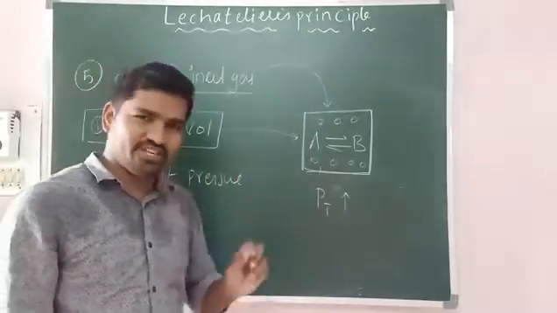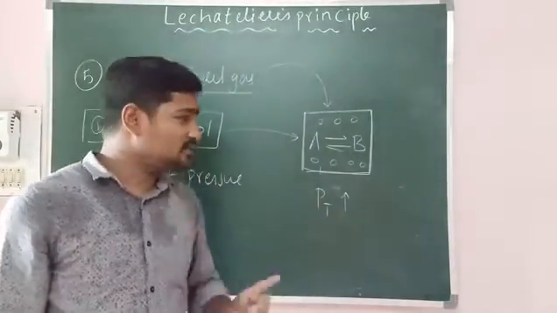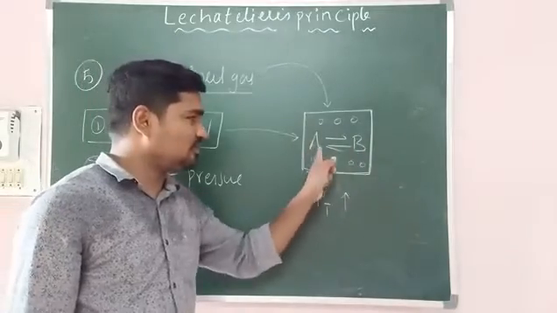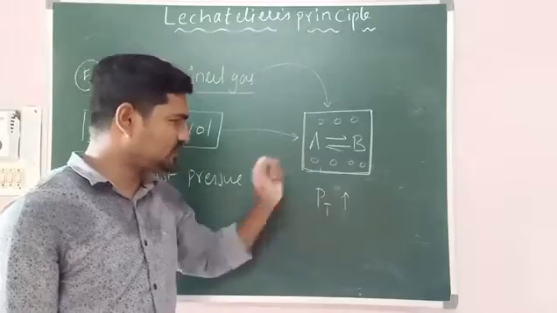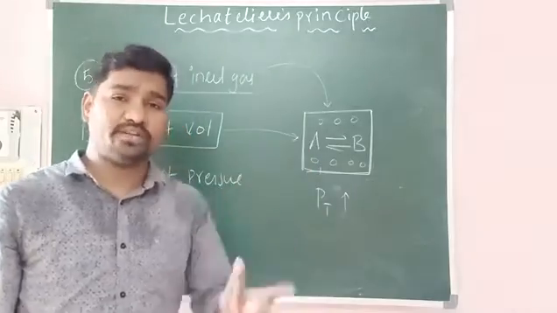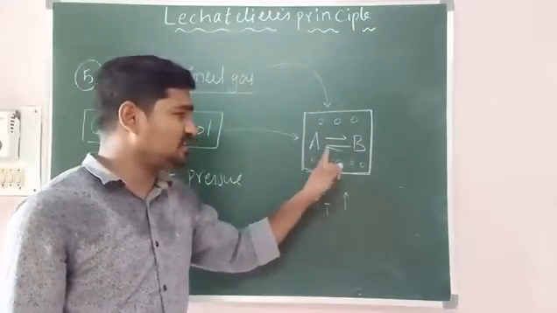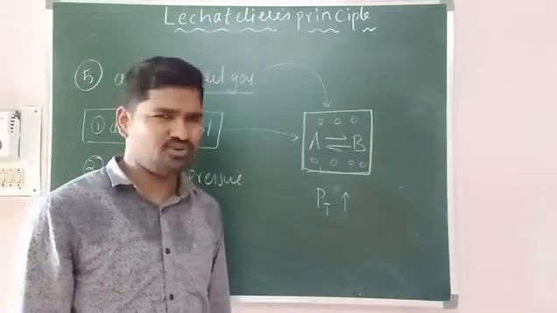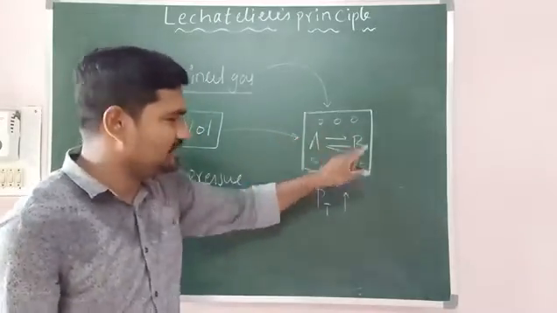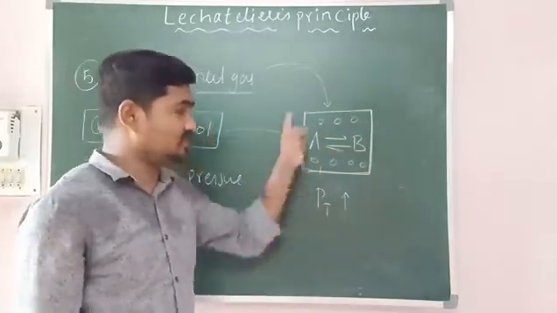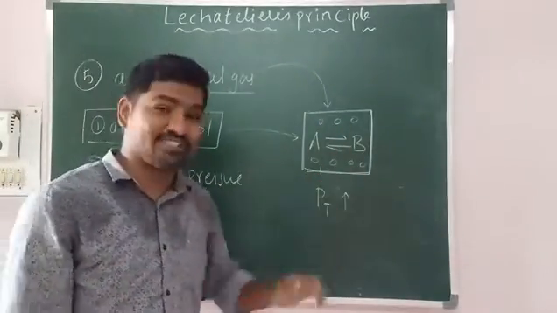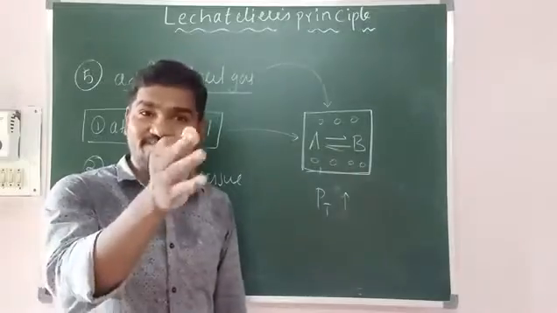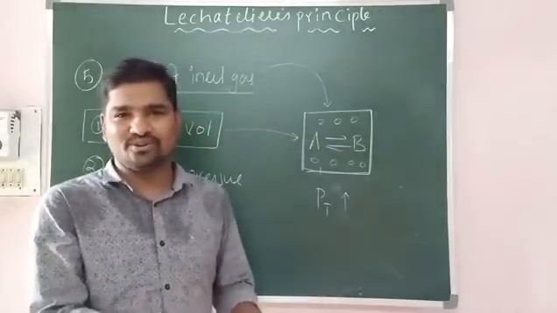If the total pressure of the container is increasing, are the numbers of moles of reactants and products getting affected? No. That means I'm talking about in terms of pressure. So in terms of individual pressures of A and B, are they getting affected? No. So the individual pressures of A and B will remain the same, but the total pressure of the container is increasing. Total pressure of the container is increasing, but individual pressures are not getting affected. When individual pressures are not getting affected, equilibrium is not going to get affected.